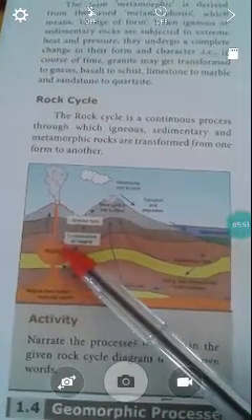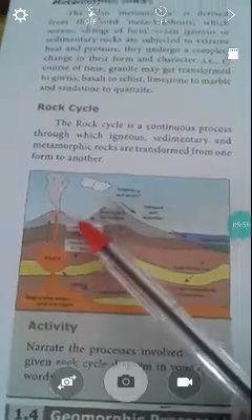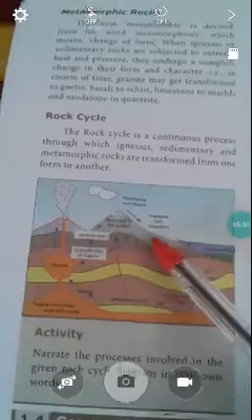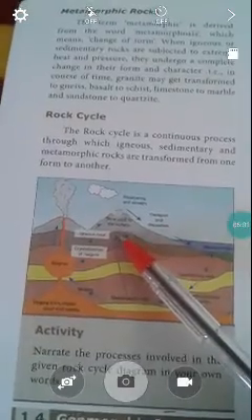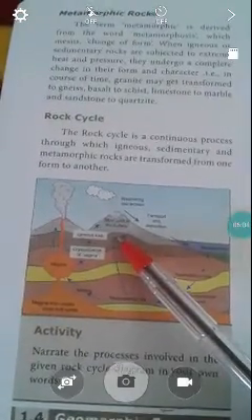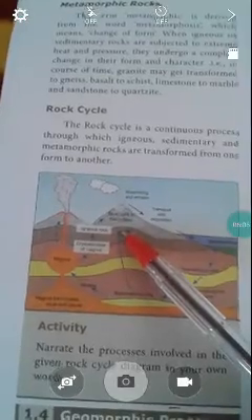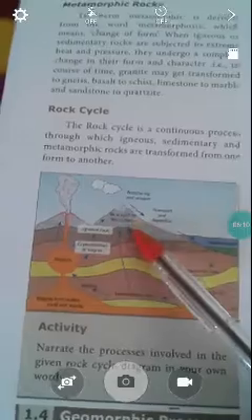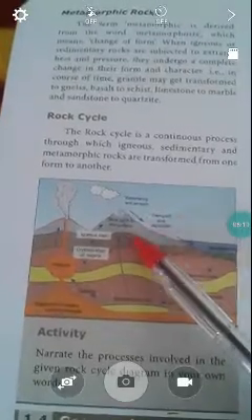It comes out of the earth and is deposited in different places. So in this cycle, the first form is igneous rocks, the second is sedimentary rocks, and the third is metamorphic rocks.